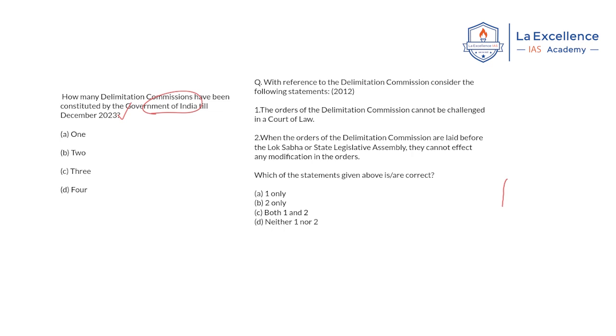How many delimitation commissions have been constituted by the Government of India till December 2023? With reference to the delimitation commission, consider the following statements. The orders of the delimitation commission cannot be challenged in a court of law. Yes, this is a correct statement. When the orders of the delimitation commission are laid before the Lok Sabha or state legislative assembly, there cannot be modification in the orders. Yes, this is also a correct statement. The answer is both 1 and 2.